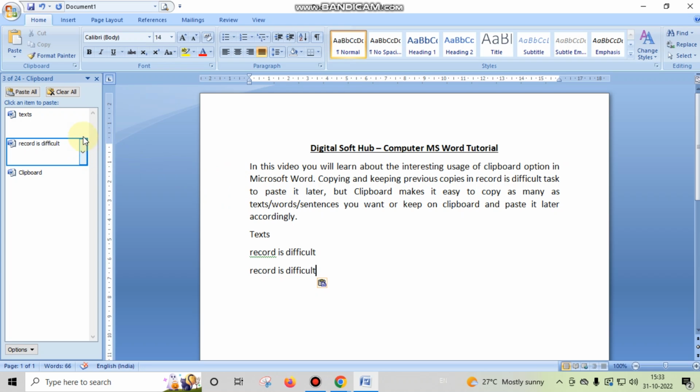So friends, if you want to clear these options, you can do accordingly. You just have to click on the down arrow and you have to just click on delete option, and you can also click on clear all.